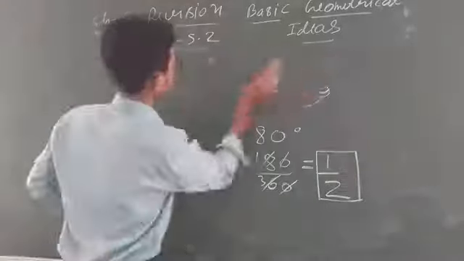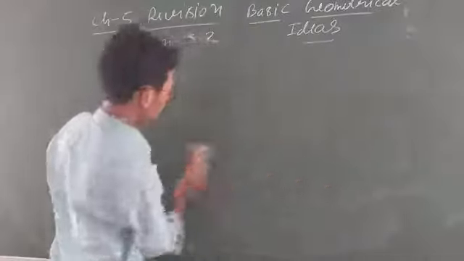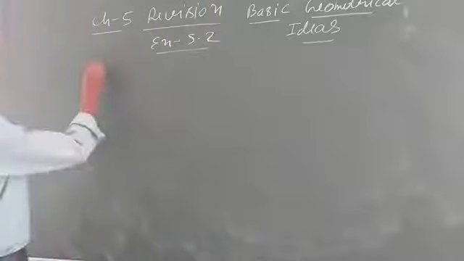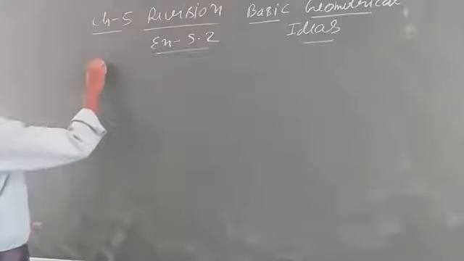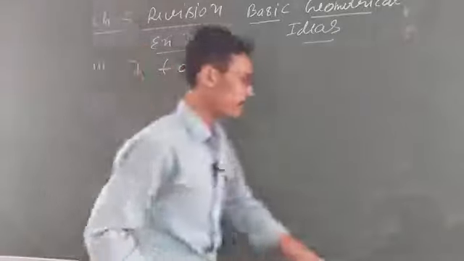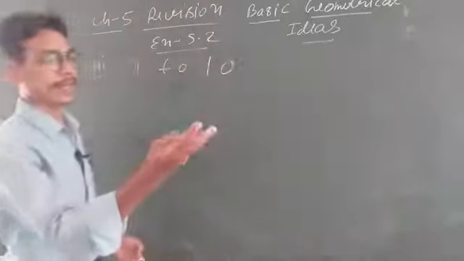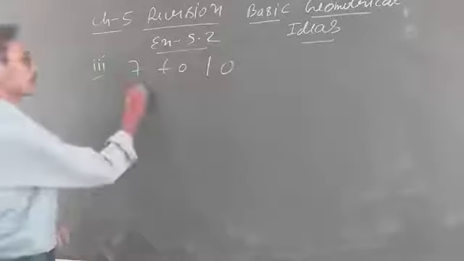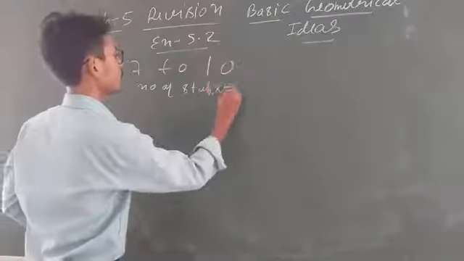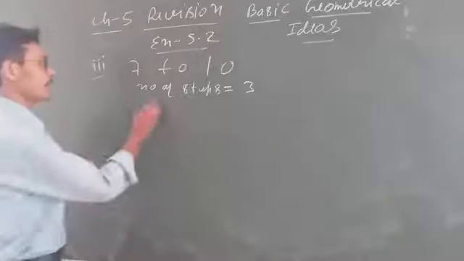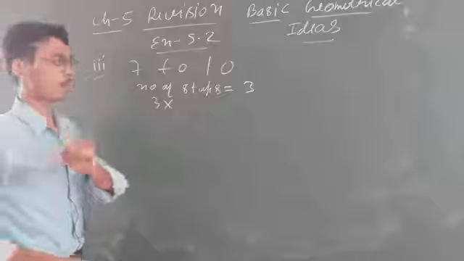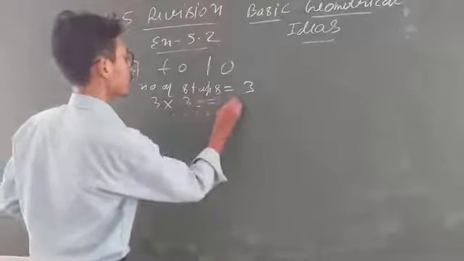Now again take another example, students. This is very easy. Look, second example: 7 to 10. Now look, students, 7 to 10 you can count 8, 9, 10. The total number of steps is equal to 3. Okay, now you have to find the angle. You know that one step is 30 degree at every hour, so 3 multiplied by 30, what will it come to?